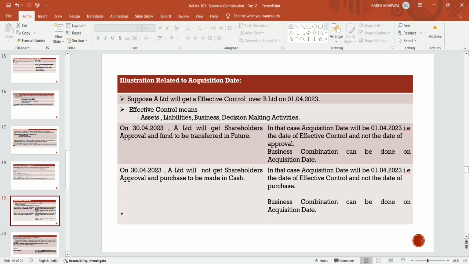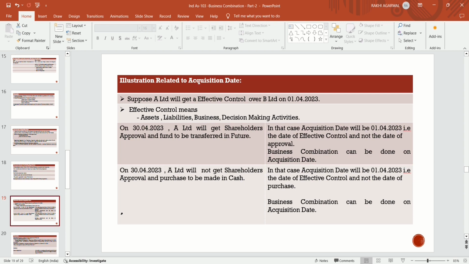That is the date of effective control and not the date of approval, because on 1st April 2023 itself, the assets, liabilities, business and decision making activities are to be transferred by B Limited to A Limited. It is said that A is having effective control over B Limited on 1st April 2023 itself. So business combination can be done on the acquisition date, that is on 1st April 2023 and not on 30th April 2023. Approval is not required in order to become an effective control.